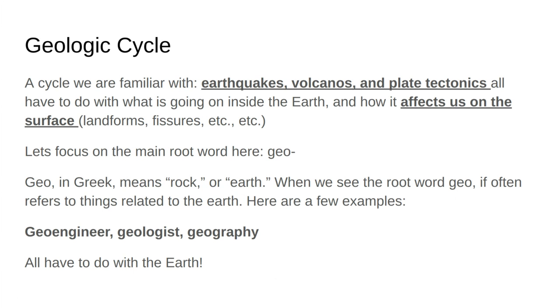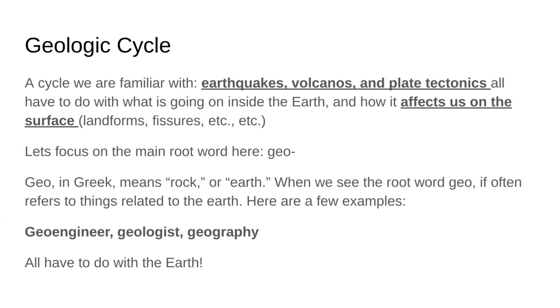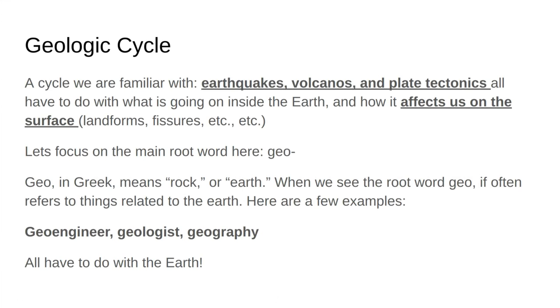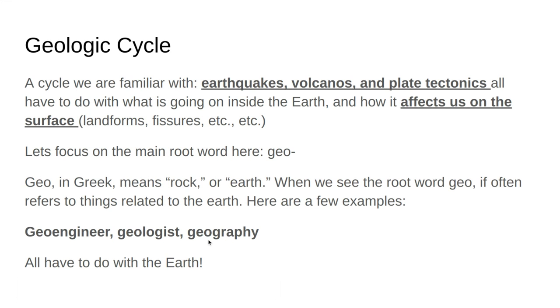When we see the root word geo, it often refers to things that are related to the earth. And again, we read before in one of our menus about geoengineering, which is altering the environment. And here we also have the words geologist and geography. Geologist, logist, usually one will study the logic of that subject. Geo, studying the earth. Geography, when usually we hear the word graph, we're imagining a visualization. And if geo is the earth, we are having a visualization of the earth. Always is going to have to do with the earth.